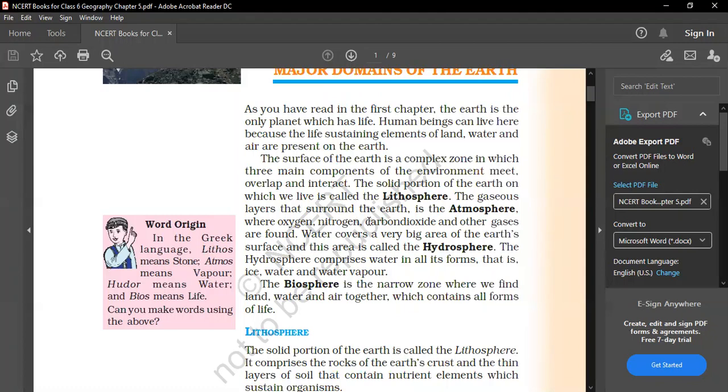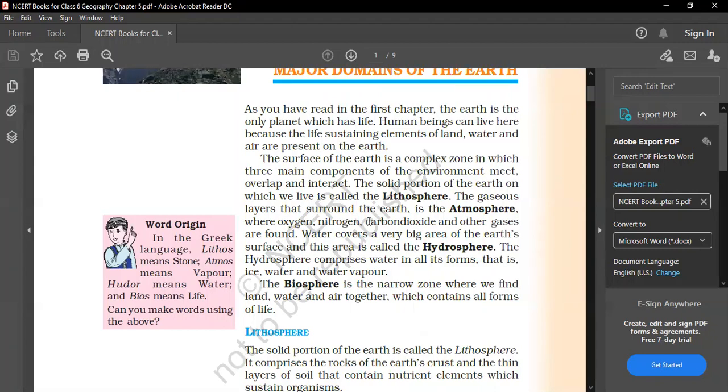So let me explain again. First is your lithosphere. All the solid portion on the earth is called lithosphere. That is mountains, plateaus, all the plains that come in your lithosphere. All the gases like nitrogen, oxygen, carbon dioxide that surround the earth are in the atmosphere.